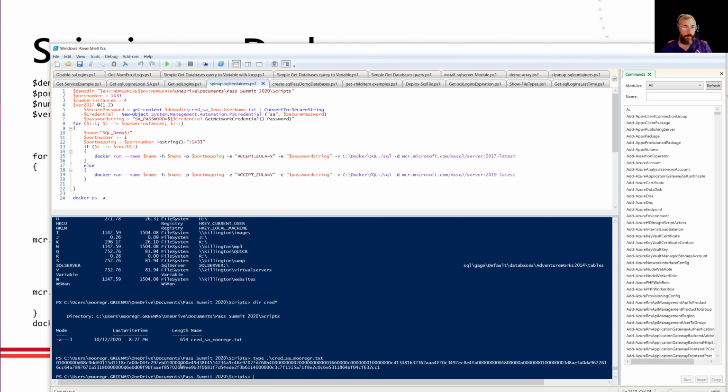Why is this important? This is important because if a domain administrator comes along and says, oh, I'm just going to hop on Greg's box and see what scripts he has. Oh, look, there's a script for SQL Server. Oh, look, there's the SA password. Not going to happen. They would actually have to hack my account to get in. And let's put it this way: if they've hacked my account at that point, we've already got other issues. So this is a really nifty way of having secure strings.